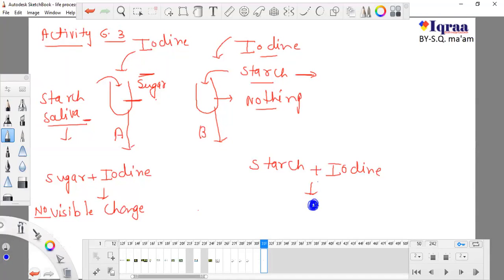In previous classes, when we studied about plants, we studied that starch and iodine form a blue black compound. So here it will convert to this blue black compound, because starch reacts with iodine, since we added nothing here, and here we added saliva. If both of them act together, they will form sugar, and sugar with iodine forms nothing, and starch with iodine forms a blue black compound.